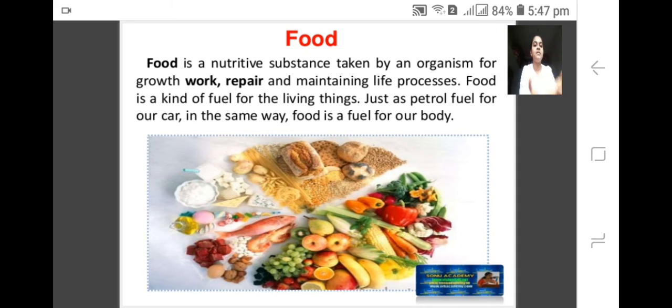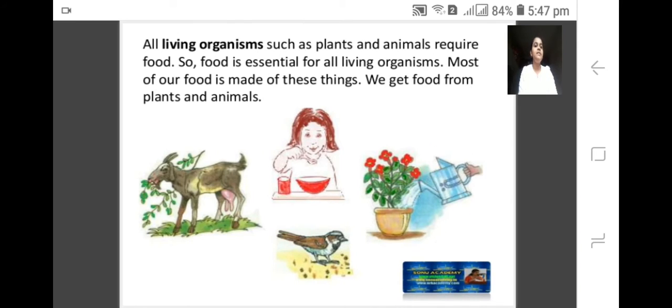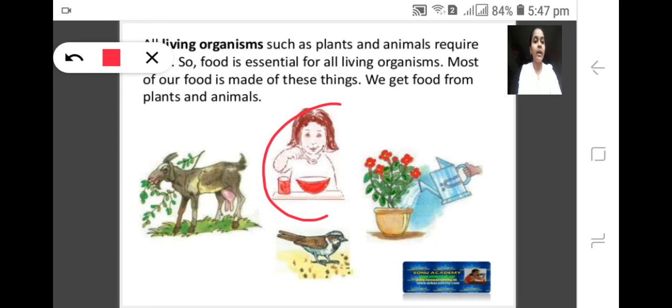organisms. Here you can see a variety of food I have shown on the screen. Next, as you know, plants and all animals require food. Why? Because they are living organisms. So food is very essential for all living organisms. Here I have shown some examples. You can see all living beings require food for their life.